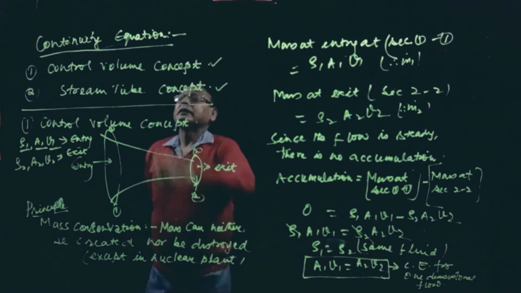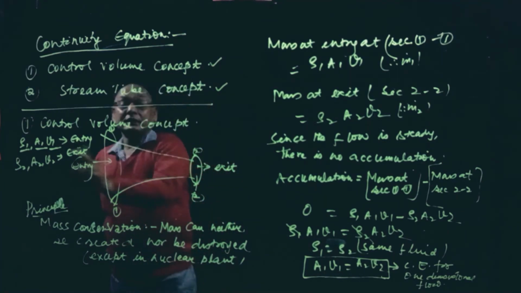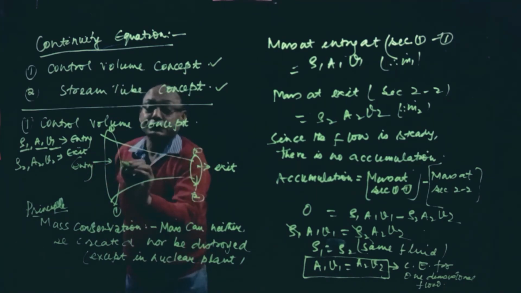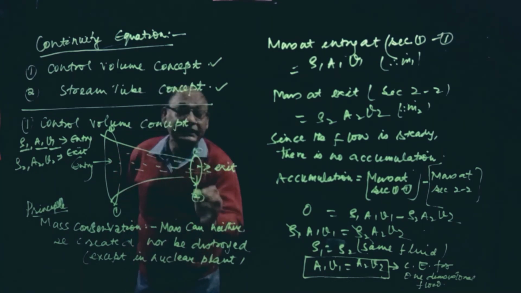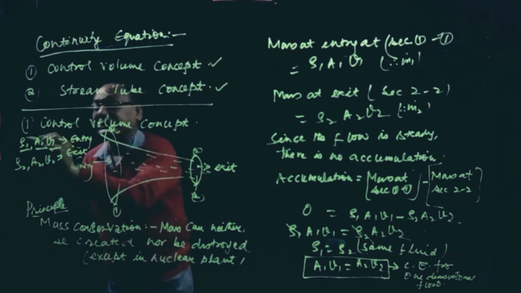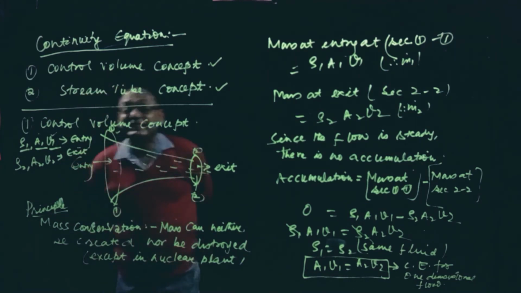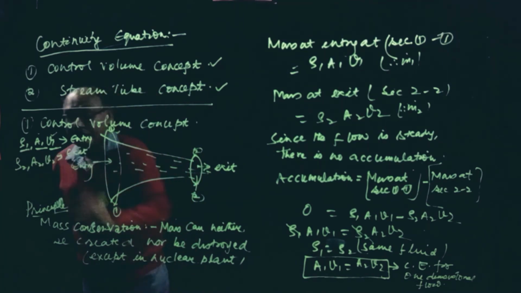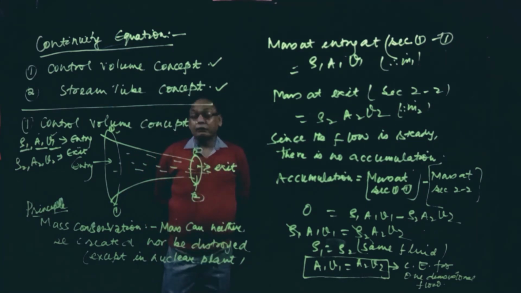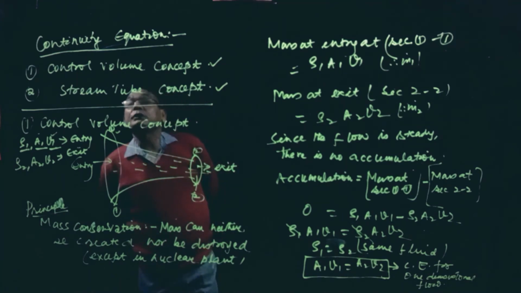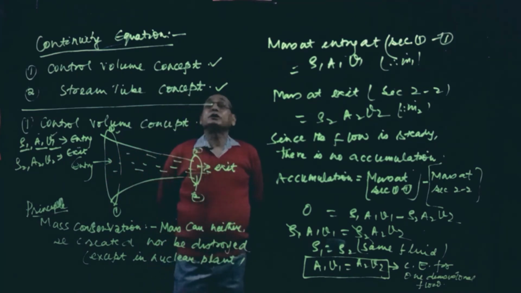Based on the control volume concept, these are the sections of the pipe through which fluid is flowing. Section 1-1 is the entry and section 2-2 is the exit. Let rho 1 A1 V1 be the mass density, area and velocity at the entry section and rho 2 A2 V2 at the exit section. The principle of mass conservation says mass can neither be created nor be destroyed except in a nuclear power plant. Both the control volume approach and the stream tube approach use this principle.